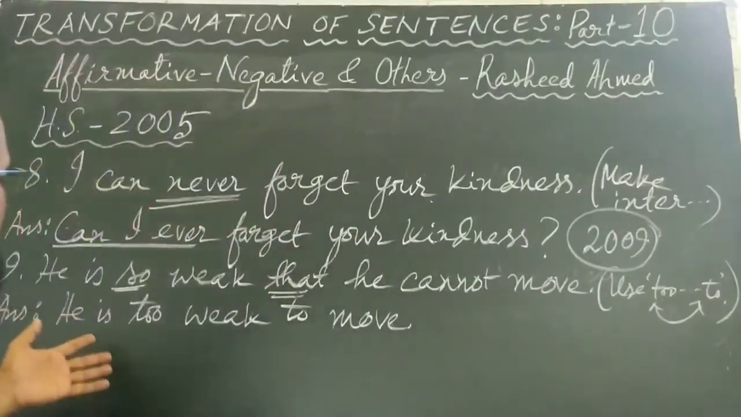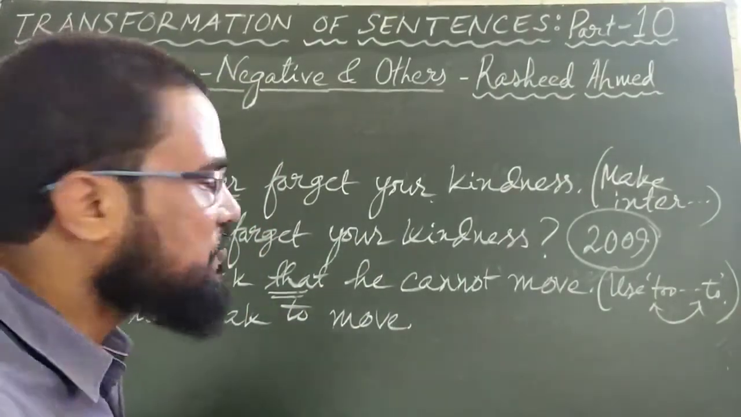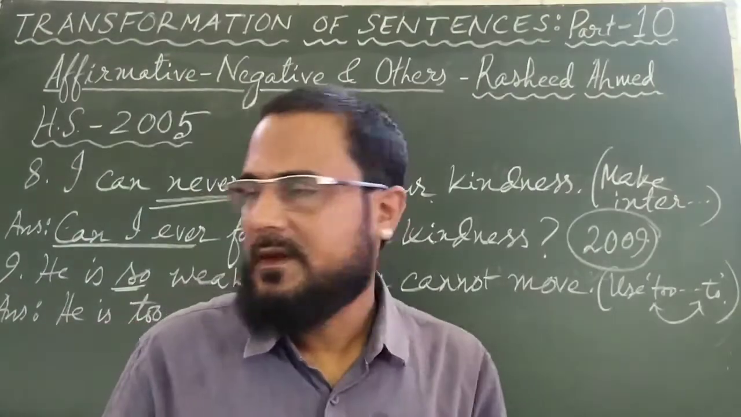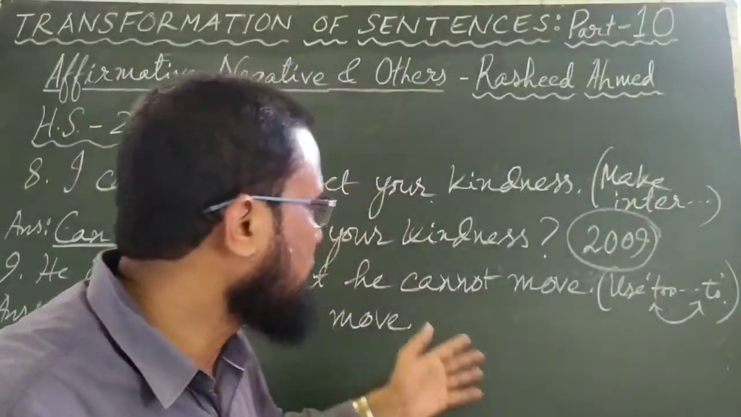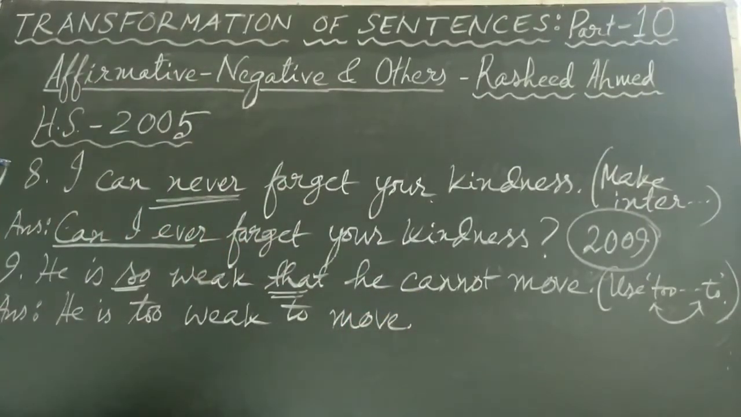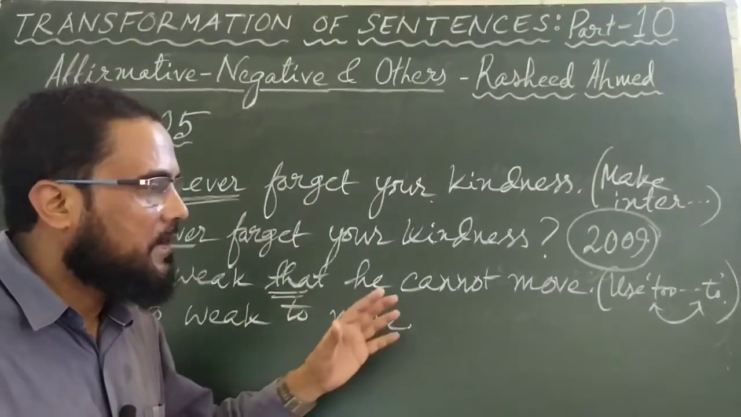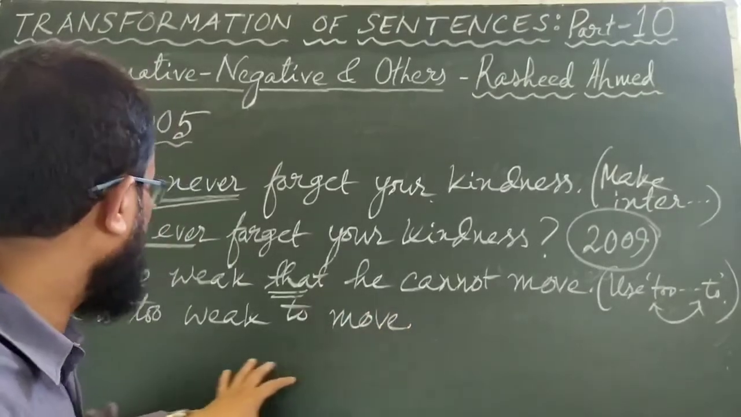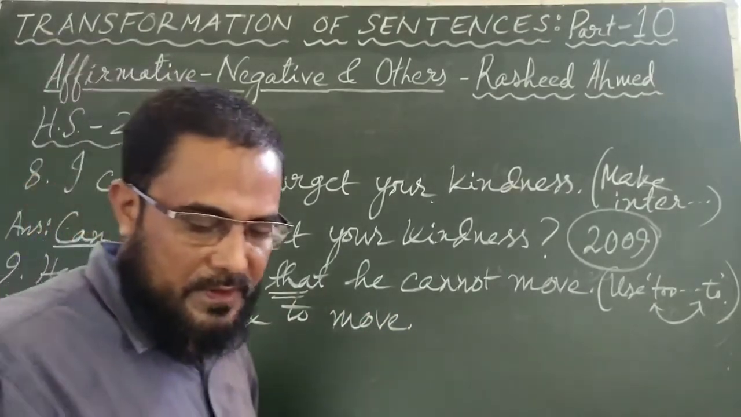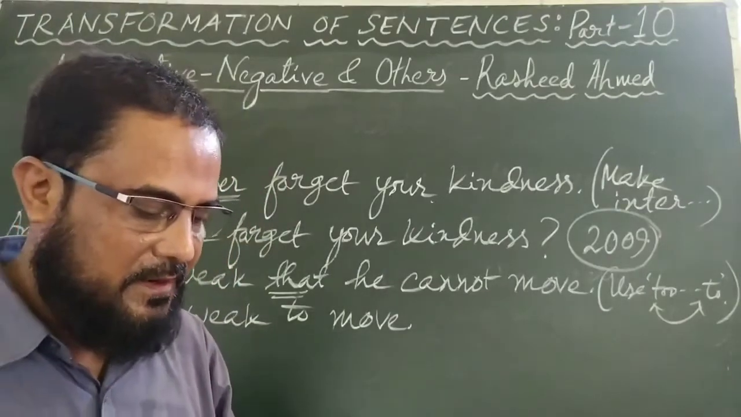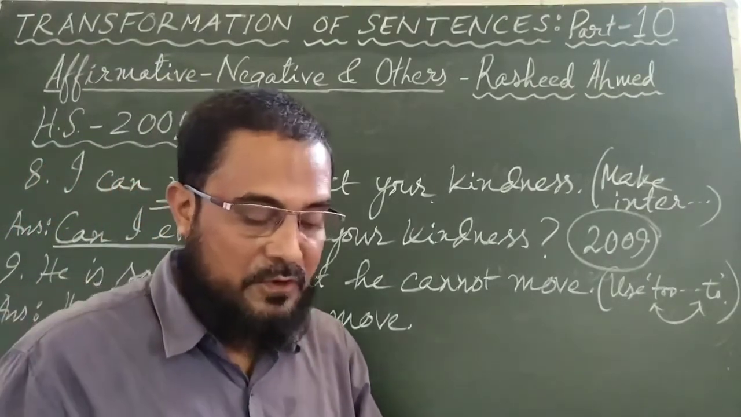What is it? He is so weak that he cannot move. He is too weak to move. So the correlative is changed. The sentence is changed from complex to simple. The sentence is changed from negative to affirmative. Whatever the instruction, the answer is the same. He is so weak that he cannot move. He is too weak to move. And this question came in 2005.